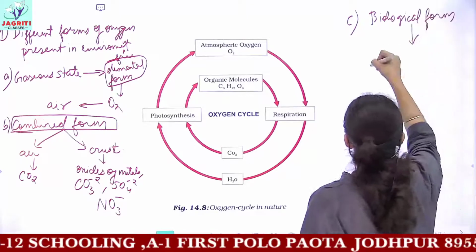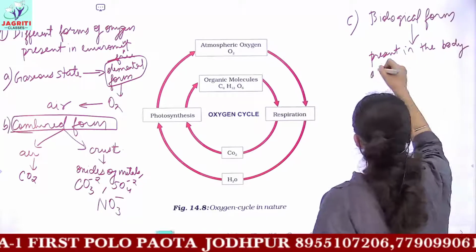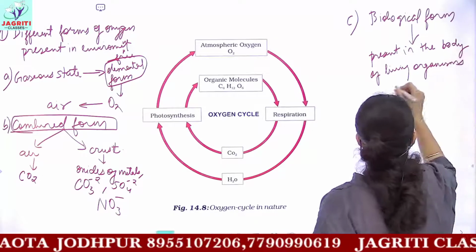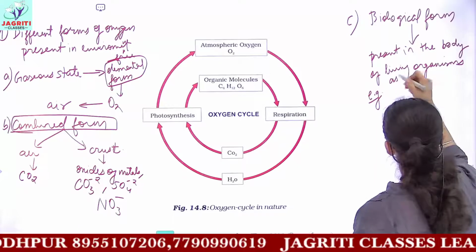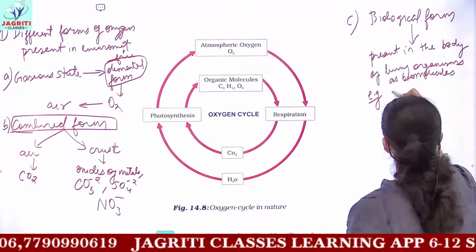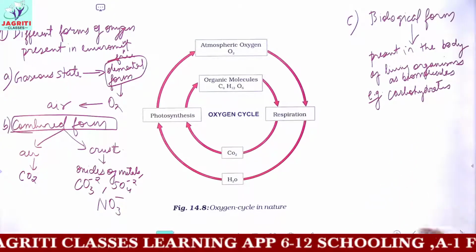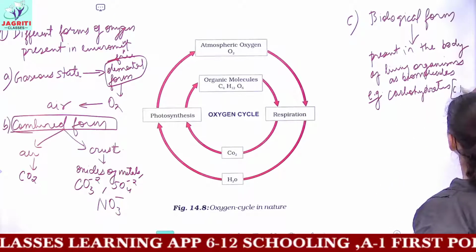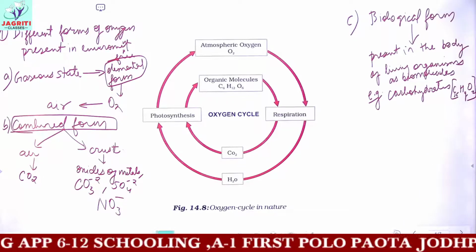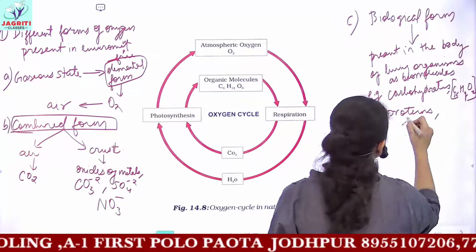That is, it is present in the bodies of living organisms, for example, as biomolecules. Biomolecules means oxygen is a component of carbohydrates. If you see the general formula of carbohydrates, they are compounds made up of carbon, hydrogen, and oxygen. The number can vary: CxHyOz. Then oxygen can be present in proteins, and then in some fats.